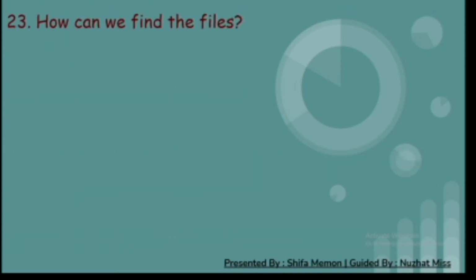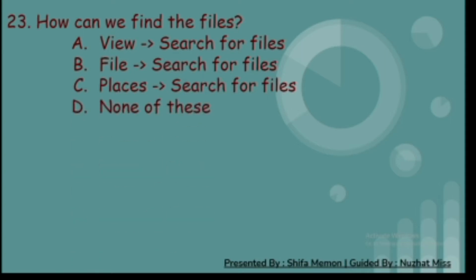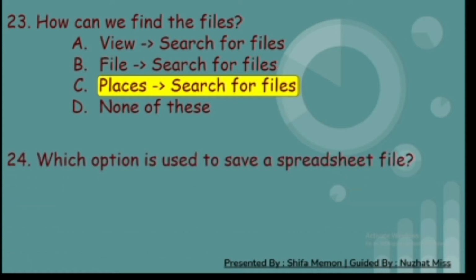23rd. How can we find the files? A. View and search for files. B. File and search for files. C. Places and search for files. And D. None of these. And the correct answer is C. Places and search for files.